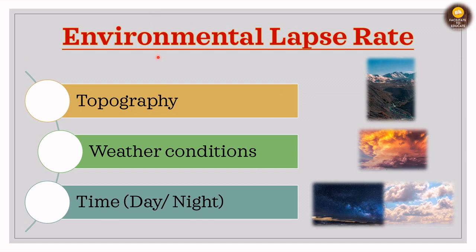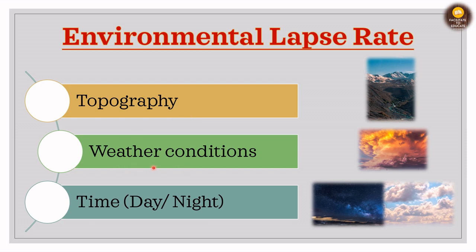Now we will see what are the various factors on which the environmental lapse rate depends. As I've told you, it is the real lapse rate that happens in the environment and it changes with changing places. So what does it depend upon? The first is the topography, whether there are mountains or valleys or rivers in that area. So it will differ with that.